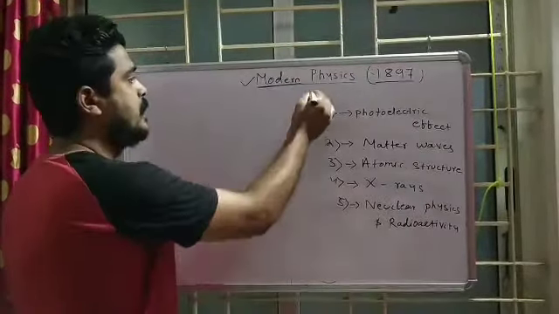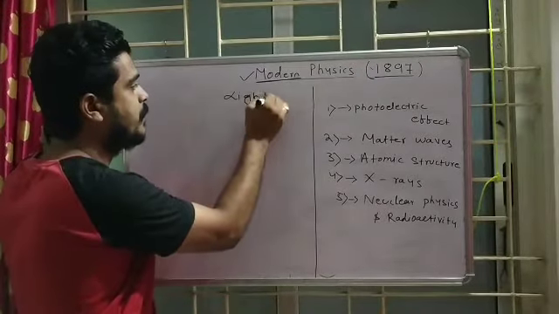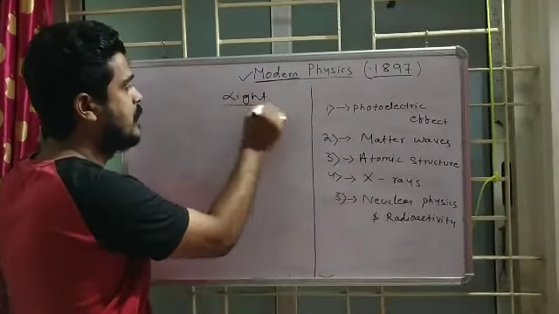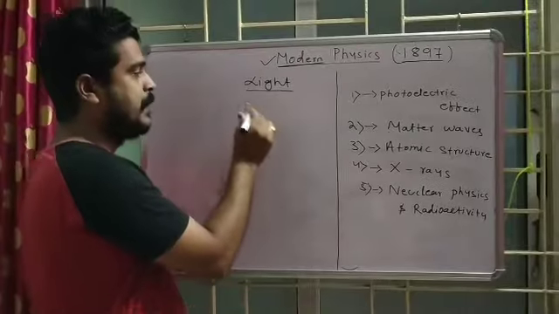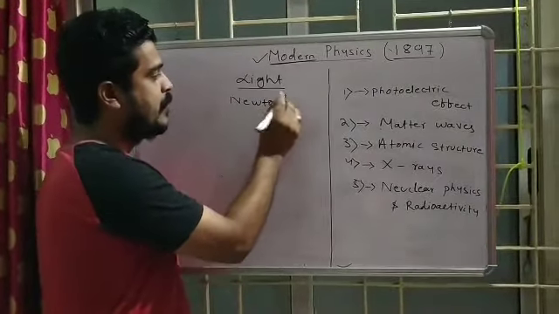So before going to the photoelectric effect, which will be my first topic, I want to discuss something about light. For the very first time, Newton says light is made of particles.